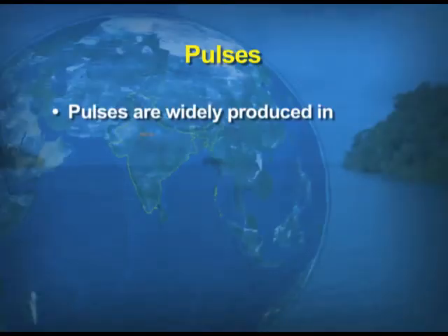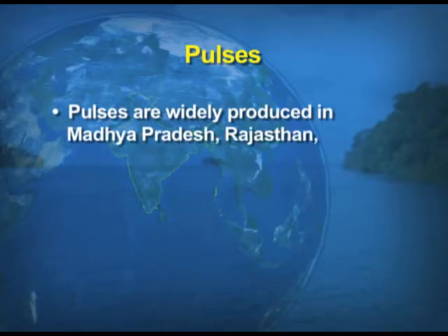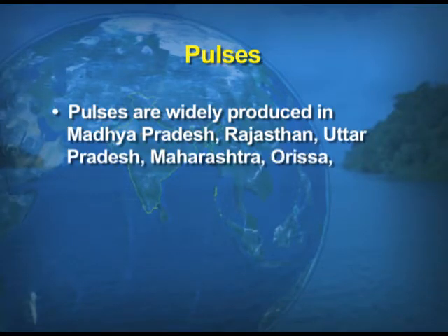Now, we take up another crop which is known as pulses. Children, you must be knowing that for the people who are purely vegetarian, the source of protein is only pulses. So, that is how pulses are known as a source of protein in the diet of predominantly vegetarian people of the country. Pulses are widely produced in Madhya Pradesh, Rajasthan, Uttar Pradesh, Maharashtra, Odisha, Bihar, Haryana, etc. And pulses are grown both in the kharif as well as rabi season.